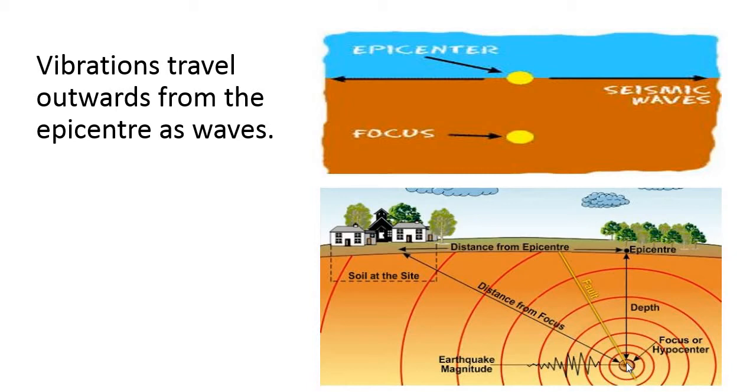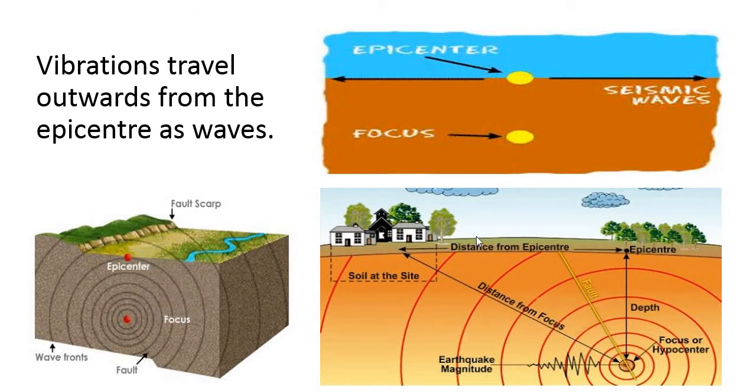Here is again focus, or hypocenter, it is called hypocenter, epicenter, and vibration will move from here again on the surface of the earth, and it will affect the property. From this figure also it is clear earthquake can come anywhere in any part of the world.